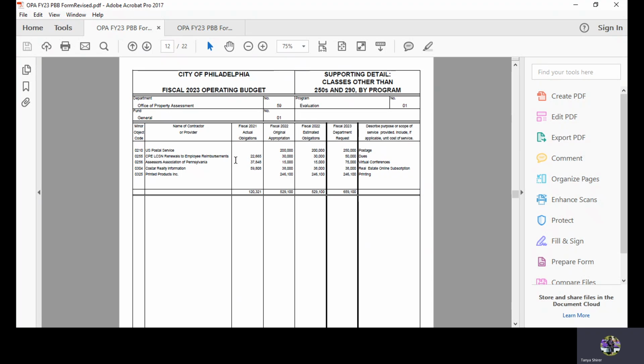You will repeat the process for all other programs within your department that have activity of $50,000 or more. Keeping in mind, if you have actuals, you should not have to be determined as a name or for a contractor and or vendor. There must be a valid vendor for all line items that have actual cost.